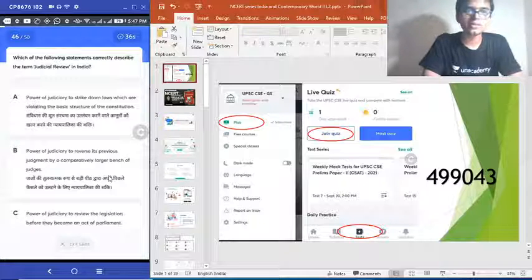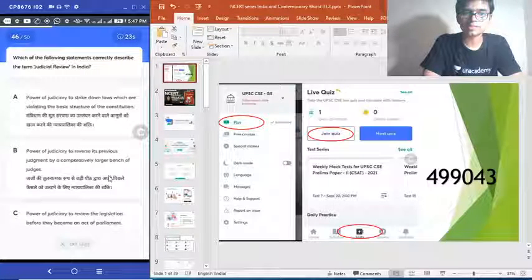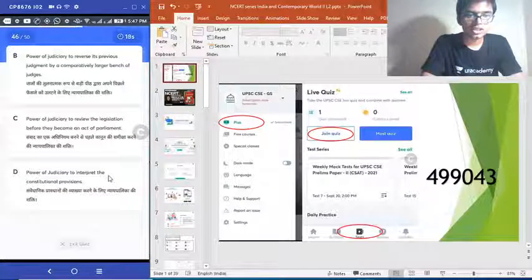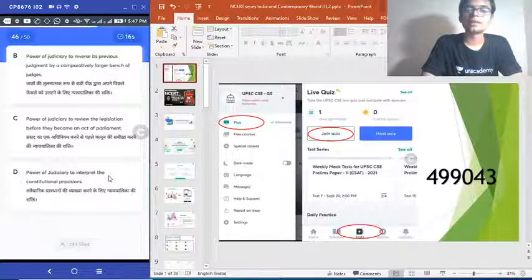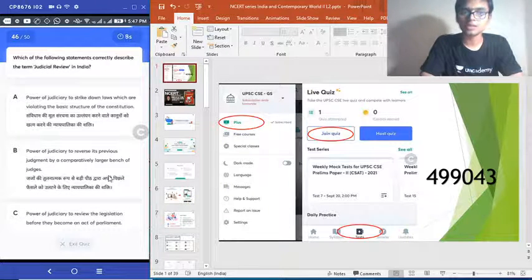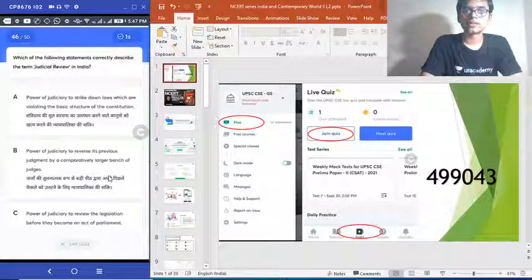Which of the following statements correctly describe the term judicial review in India? A. Power of judiciary to strike down laws which are violating the basic structure of the constitution. B. Power of judiciary to reverse its previous judgment by a comparatively larger bench of the judges. C. Power of the judiciary to review the legislation before they can become an act. D. Power of judiciary to interpret the constitutional provisions. So which among the following options best describes the term judicial review in India? Pretty easy question. I think everybody will get this one correct.